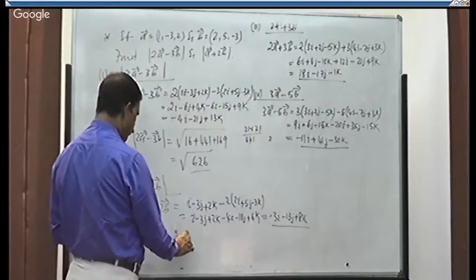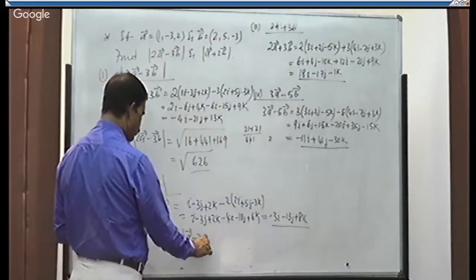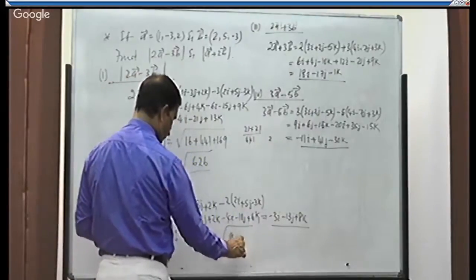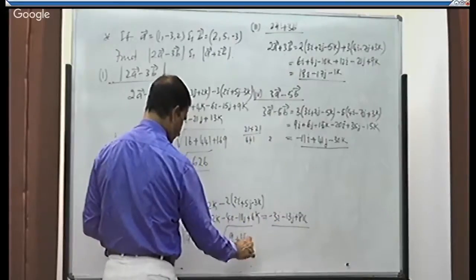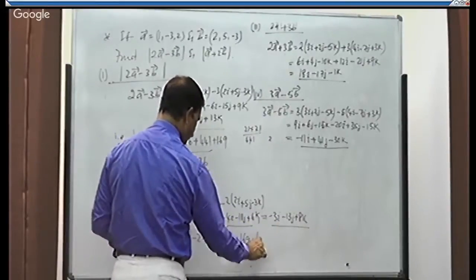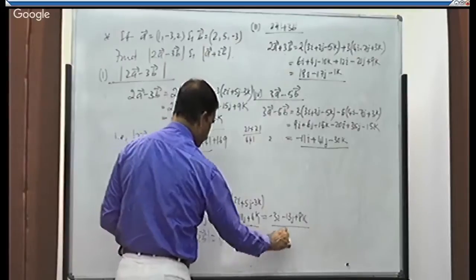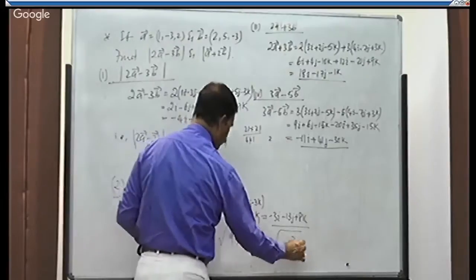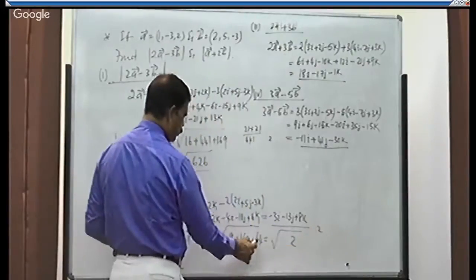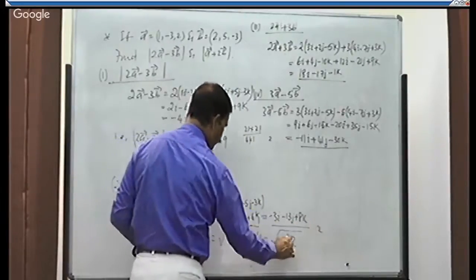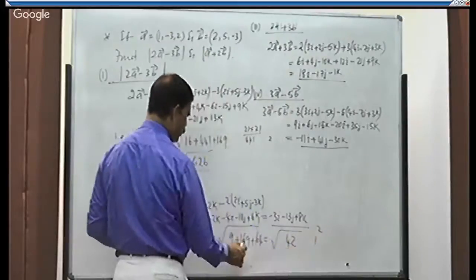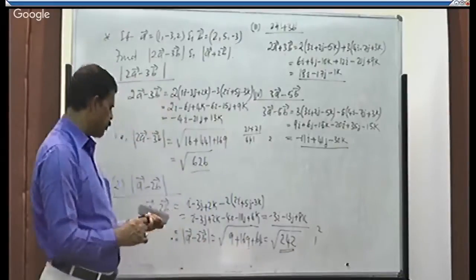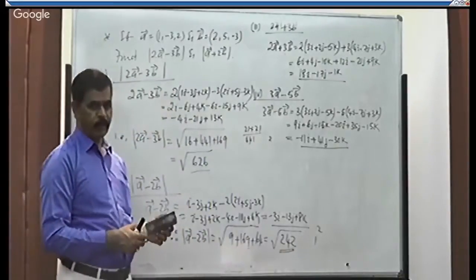Therefore, magnitude of a minus 2b is equal to root of minus 3 square 9 plus 13 square 169 plus 8 square 64. That is equal to 9 plus 169 plus 64, which is 242. So root 242 is the magnitude of a minus 2b.